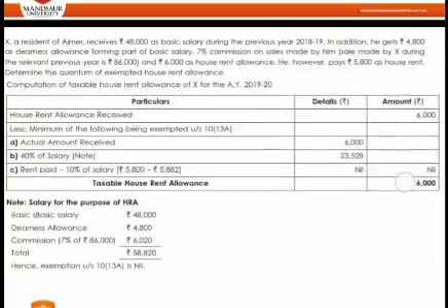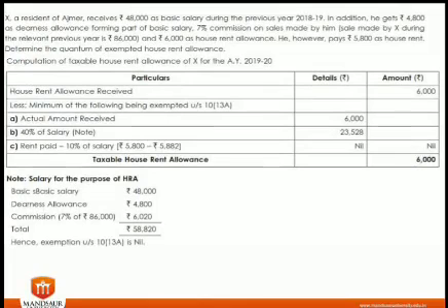Now take an example. A very simple example is that Mr. X is a resident of Ajmer. Ajmer is a non-metro city, so we have to apply the concept of 40%. He receives 48,000 as basic salary, and he gets 4,800 as DA and 7% commission. These three things, basic salary, DA and commission, we have to include in his salary. Now he is getting 6,000 as HRA, and he pays an actual rent of 5,800. So here we are calculating the amount, as you can see, particular details and amount.